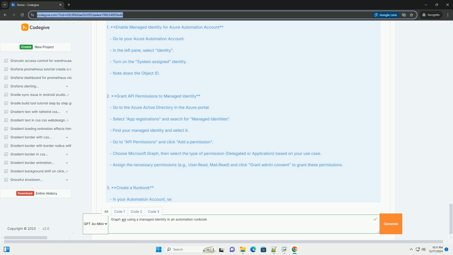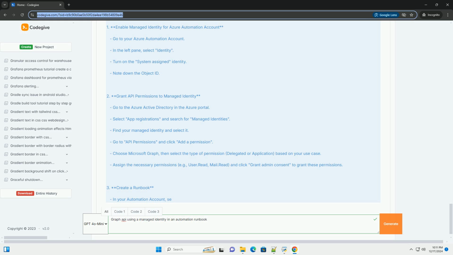Prerequisites. 1. Azure subscription. You need an active Azure subscription. 2. Azure Automation account. Create an Azure Automation account if you don't have one. 3. Microsoft Graph API permissions. Ensure you have the necessary permissions to access the Graph API. You can find the permission requirements here: https://docs.microsoft.com/en-us/graph/permissions-reference. For managed identity, ensure that your Azure resources, like your automation account, have a managed identity enabled.